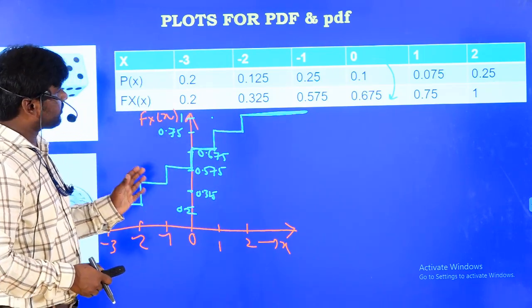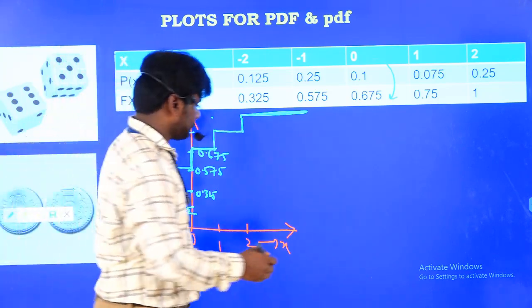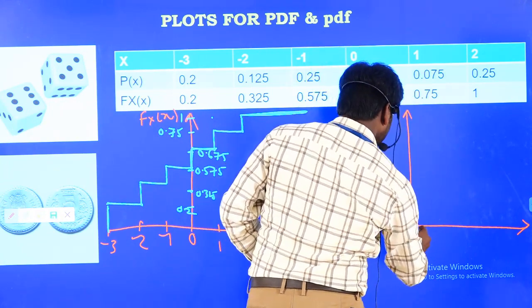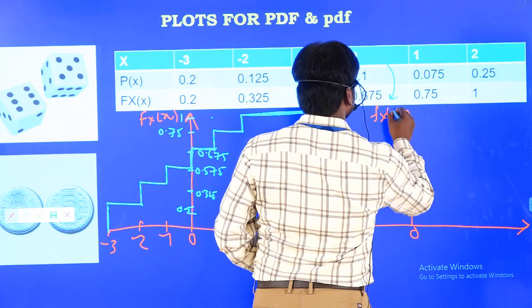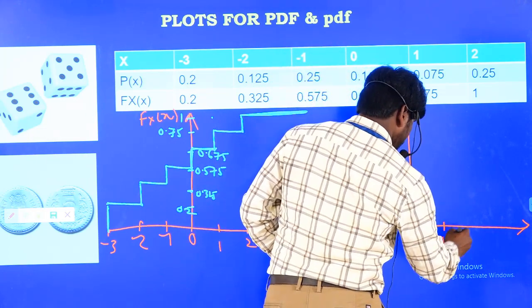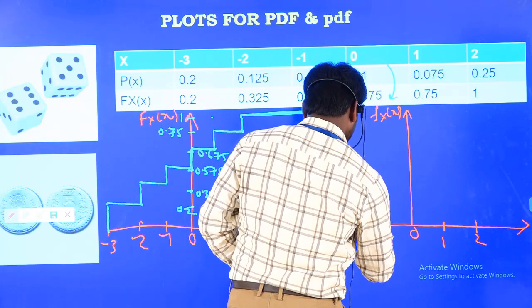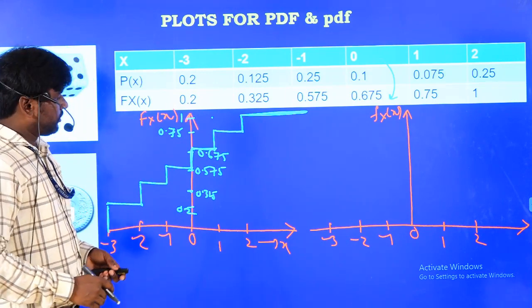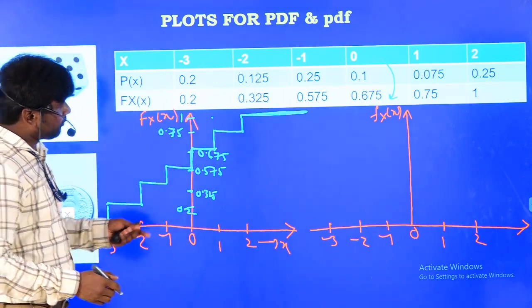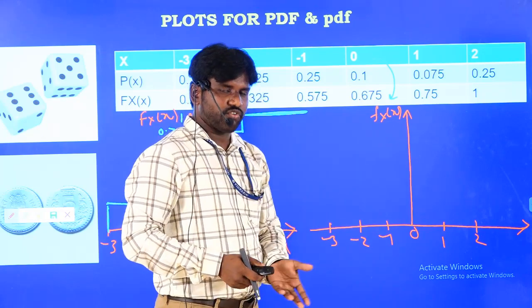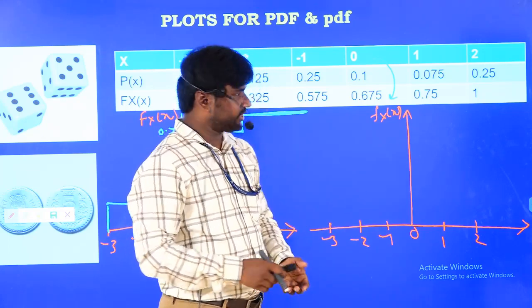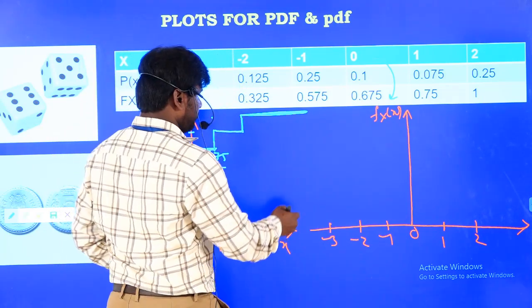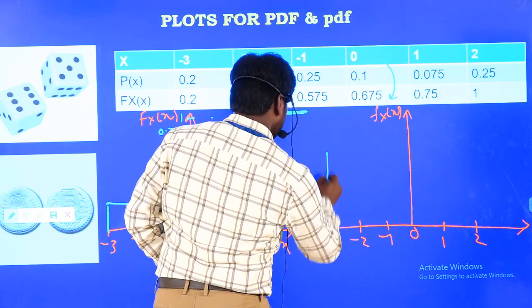Now we will see the plot for the probability density function. Again I am going to draw the same x-axis. This is 0. Now I am taking this as small fx of x, with 0, 1, 2, -1, -2, -3, because I have these many real values. What does the probability density function always tell us? It gives the corresponding probabilities. What is the probability at -3? 0.2, suppose.